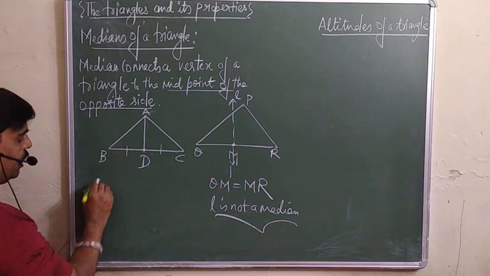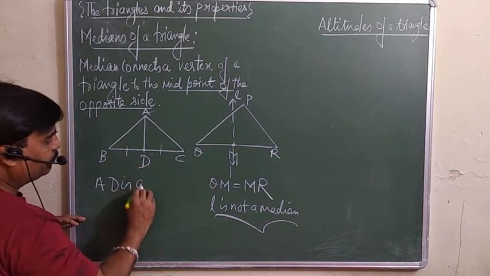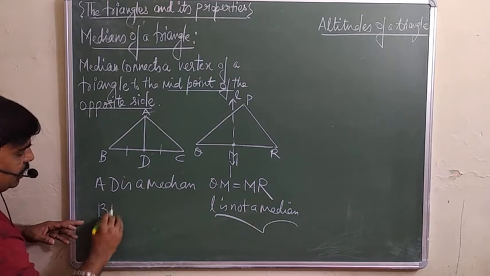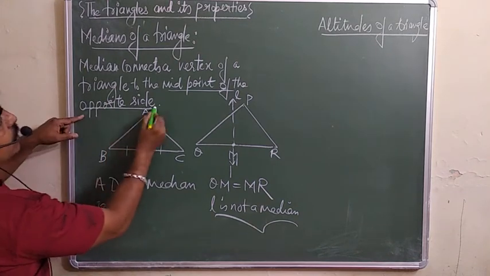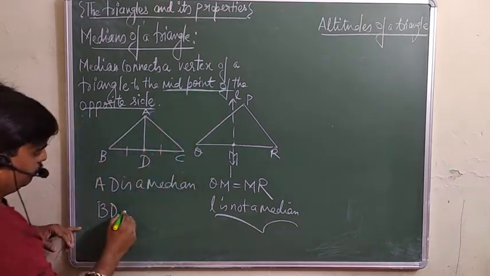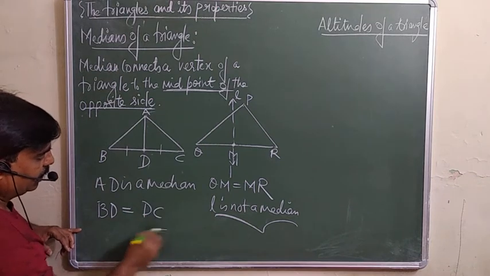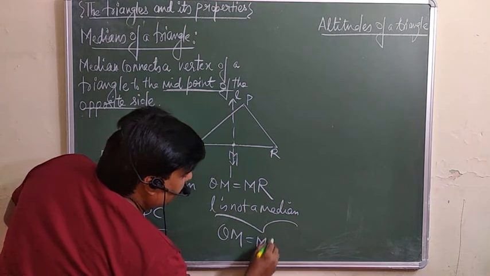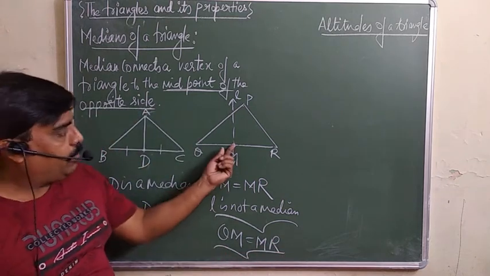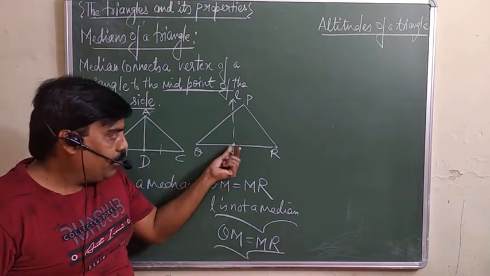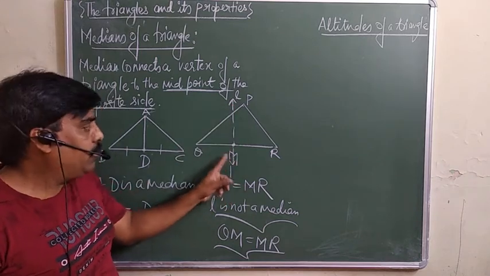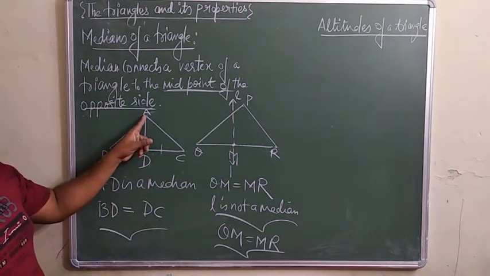So here you can say AD is a median. AD is a median, and median means it is dividing the opposite side into two equal parts. BD is equal to DC. Here no doubt QM is equal to MR because we are saying M is the midpoint, but this line is not working as a median. This is not a median. To be a median, the midpoint should be joined with the vertex.